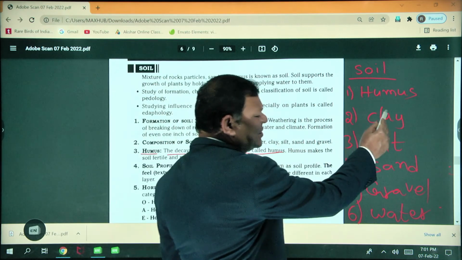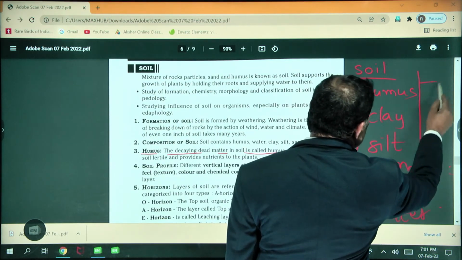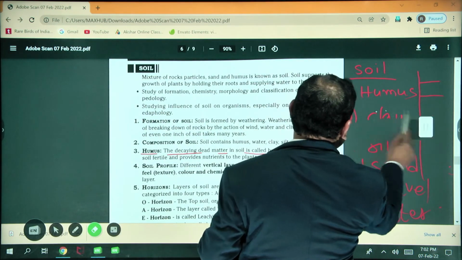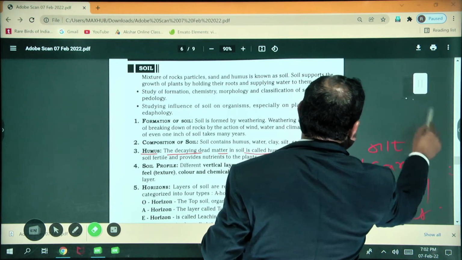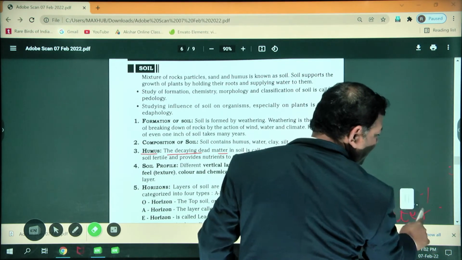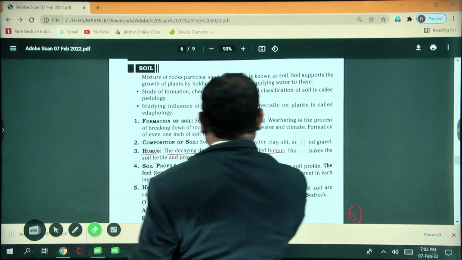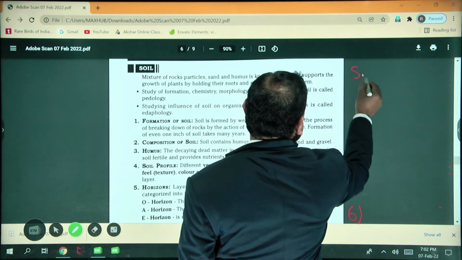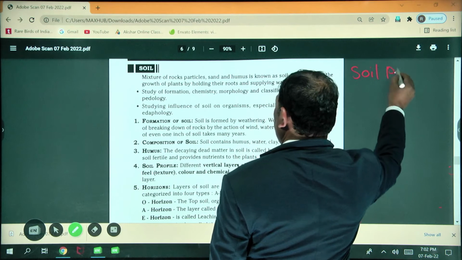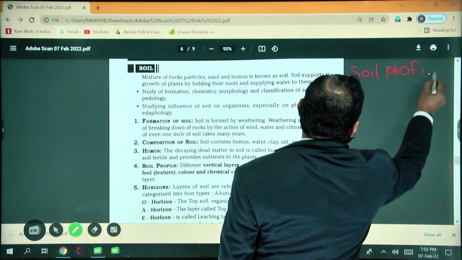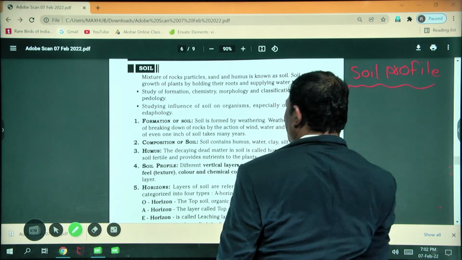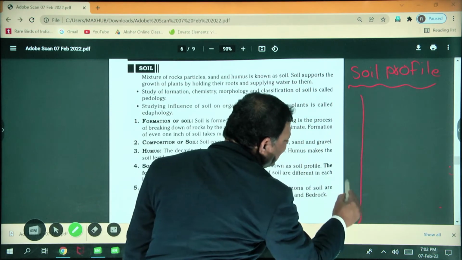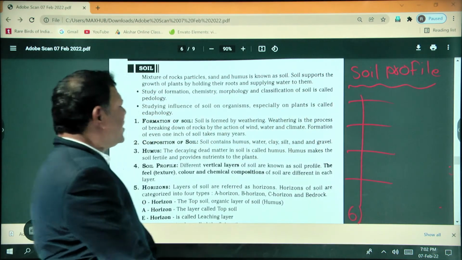If you see this vertical layer, what components are present in the soil?